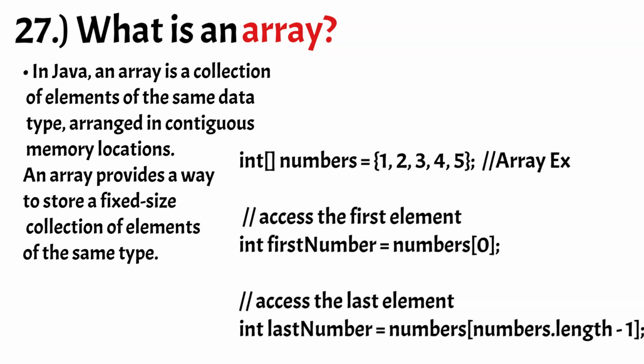In this example, we use the square bracket notation to access the first and last elements of the numbers array. Arrays in Java have a fixed size, which means that once an array is created, its size cannot be changed. If you need a resizable collection of elements, you can use one of Java's collection classes, such as ArrayList. Arrays are a fundamental data structure in Java and are used extensively in many programming tasks, such as sorting, searching, and storing data.